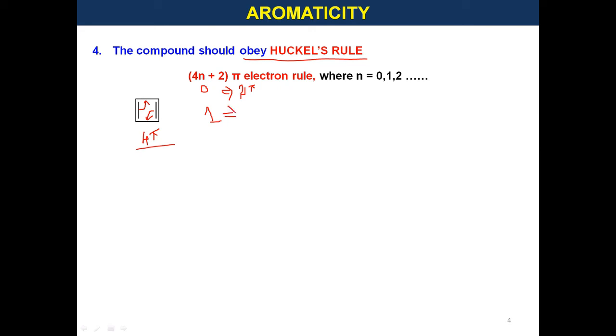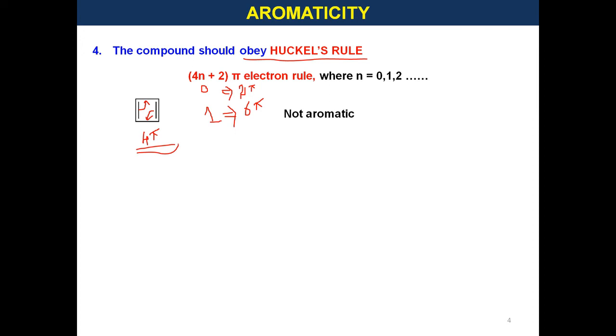Similarly, if you take n equal to 1, then 4 into 1 plus 2 is 6 pi electrons. So, compounds with 6 pi electrons are aromatic. Like that it goes on. Here, in the case of cyclobutadiene, it has 4 pi electrons, so it doesn't obey Huckel's rule. Hence, it is not an aromatic compound.